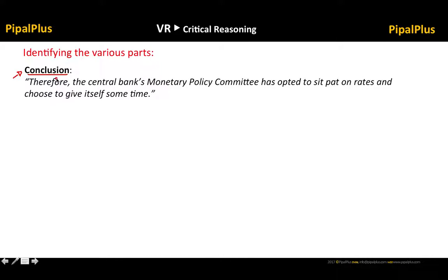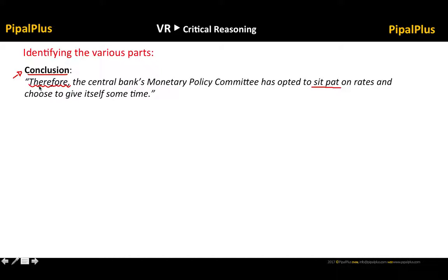So in this given argument, clearly the conclusion, this word gives it away, therefore. So therefore, the Central Bank's Monetary Policy Committee has opted to sit pat on rates and choose to give itself some time. Opted to sit pat. Now, just for your clarity, for your understanding, sit pat means to sit tight and not do anything. Okay, so that's the conclusion.